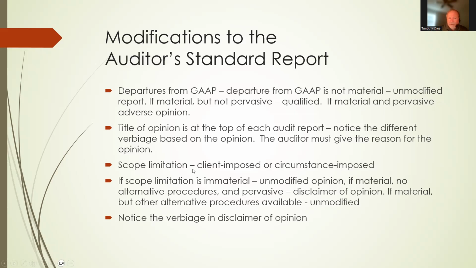Now, a scope limitation. This goes along with the disclaimer of opinion a lot of times. A scope limitation, client imposed or circumstance imposed. Now, if it's client imposed, what that means is that the client is prohibiting you from doing certain things that you need to verify. They're not going to let you talk to certain customers, or they're doing something of that nature. And you would really have to think twice about the audit if the client is imposing things like that on you, if they're giving you the scope limitation.